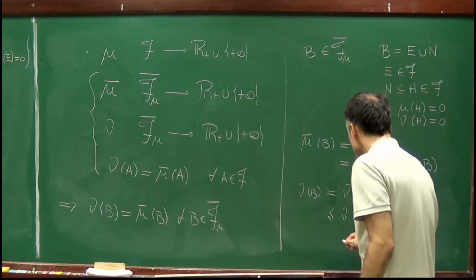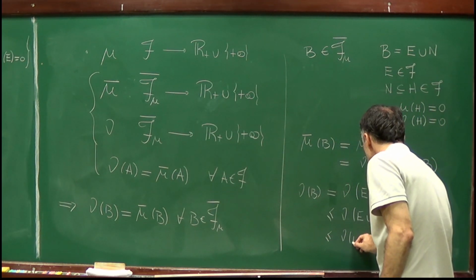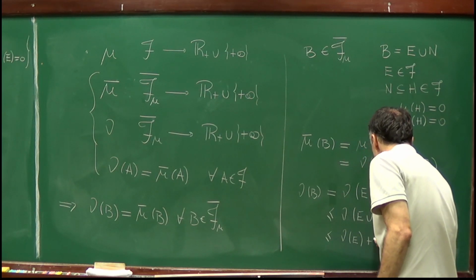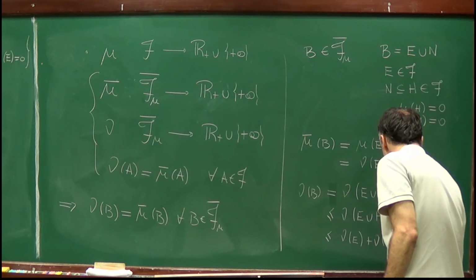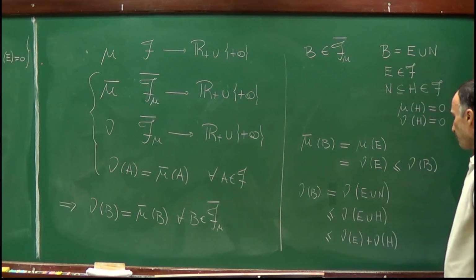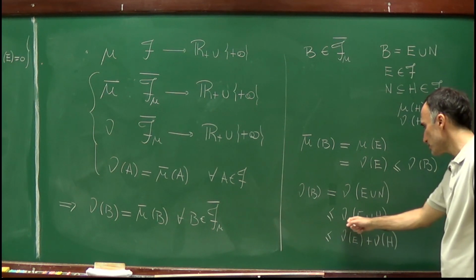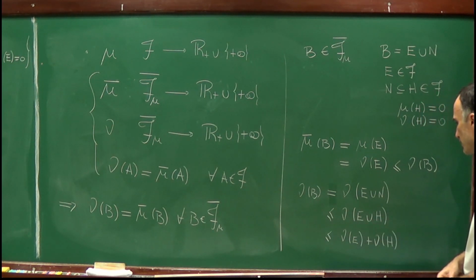By subadditivity, this is less or equal than nu of E plus nu of H. Right? E and H belong to the sigma algebra F, so E union H also belongs, therefore nu is well defined on this set.